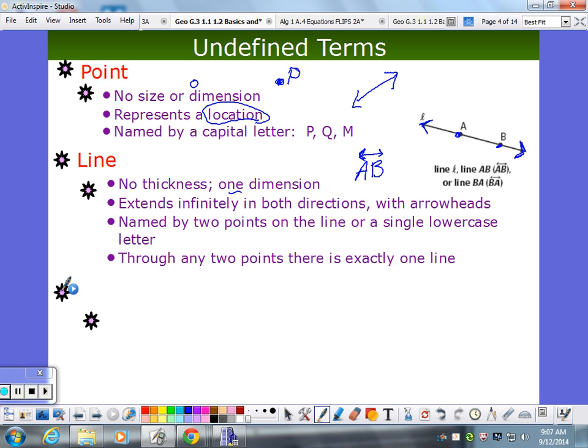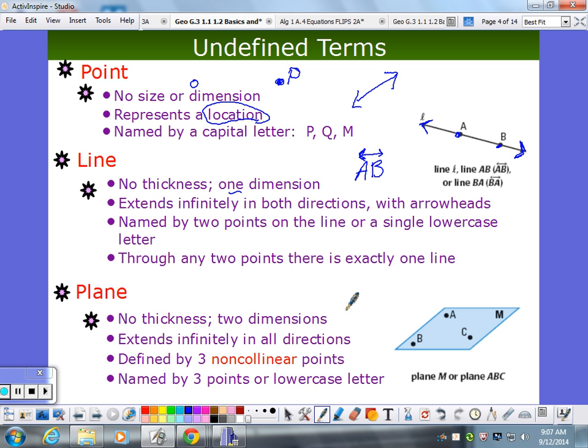All right, and now our third undefined term is a plane. Now a plane, it's kind of like a piece of paper, but it extends infinitely in all directions. And I guess it's really hard to make this have arrows like you do a line. But it is understood that planes go infinitely in every direction. Now this is a 2-dimensional thing because it goes this way and it goes this way, but no thickness here. So it's a piece of paper with no thickness. It's hard to imagine it.